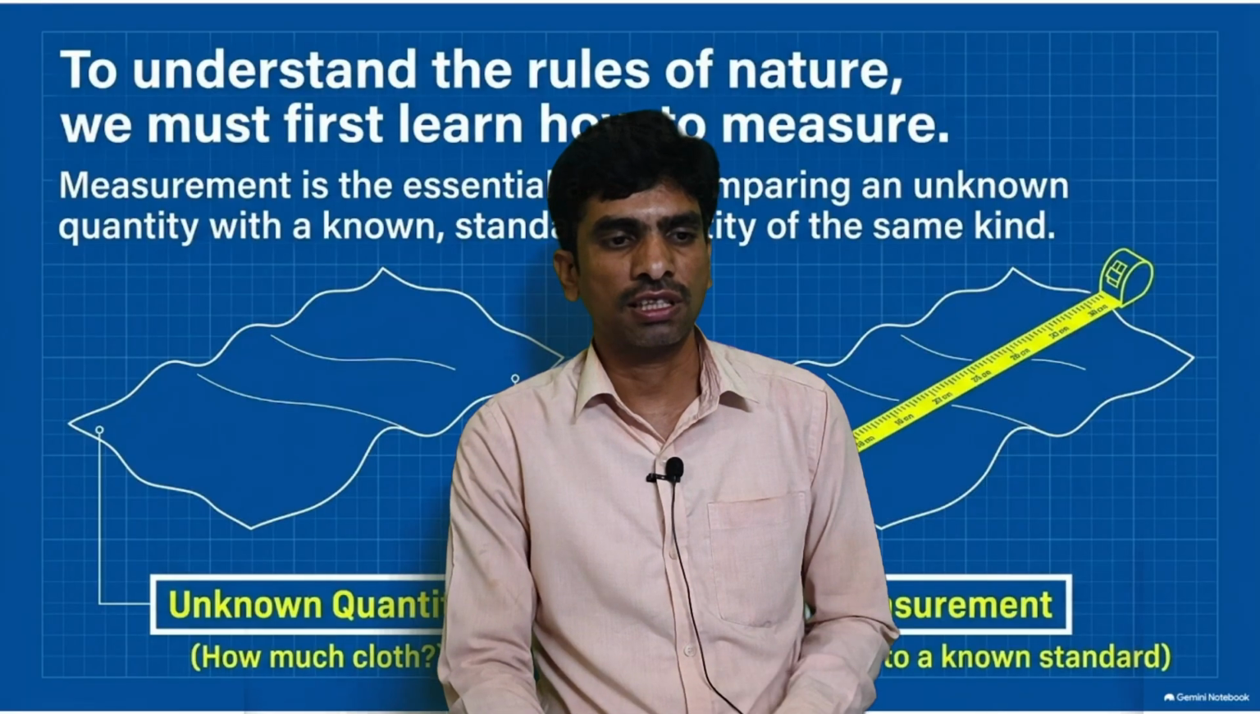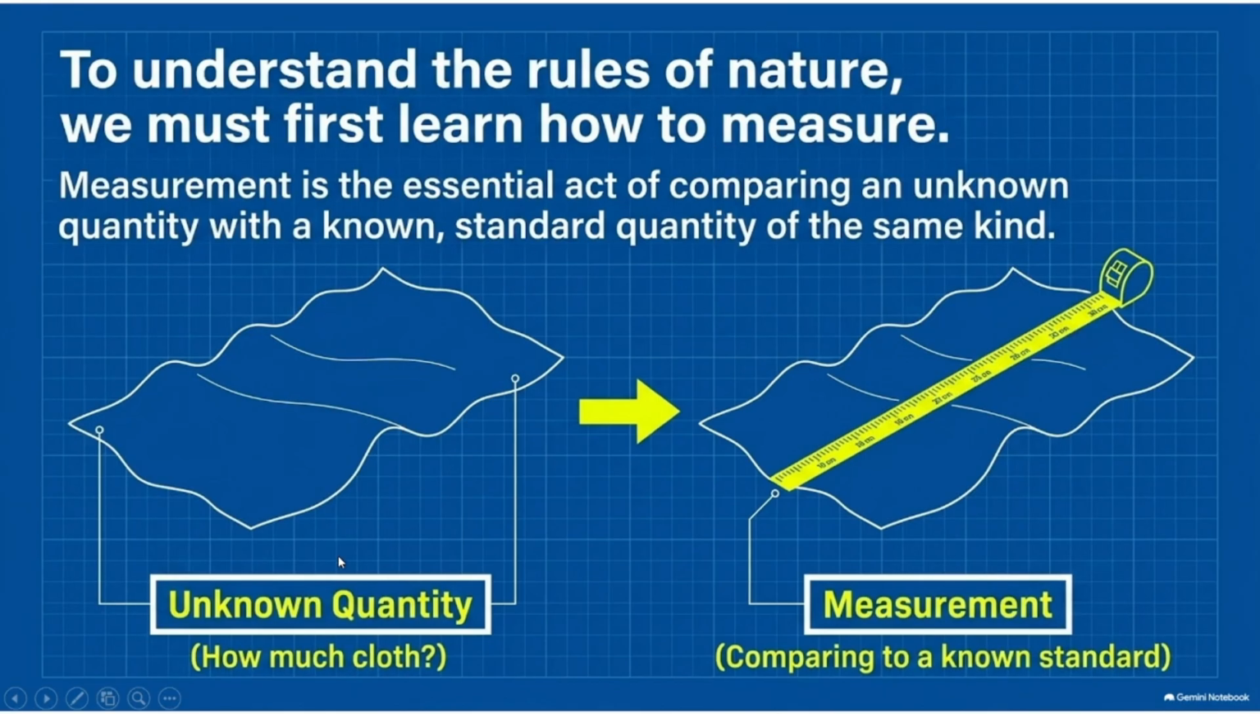So measurement means nothing but this. Here we can see this is an unknown quantity. For example, if we want to measure the length of this object, we have to compare this with a known standard unit. So here we are using the scale. Measurement is nothing but comparing the unknown quantity with a known physical quantity.